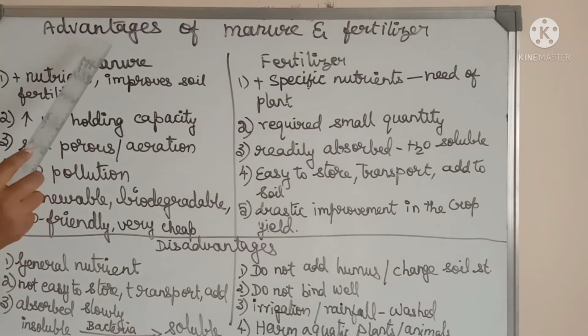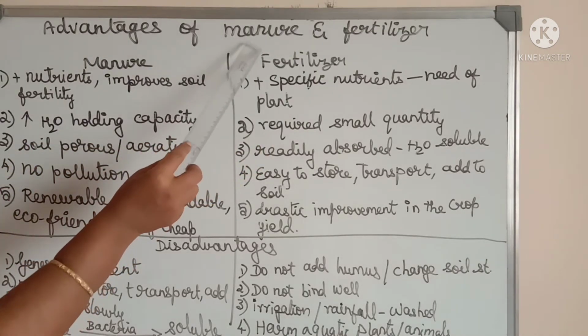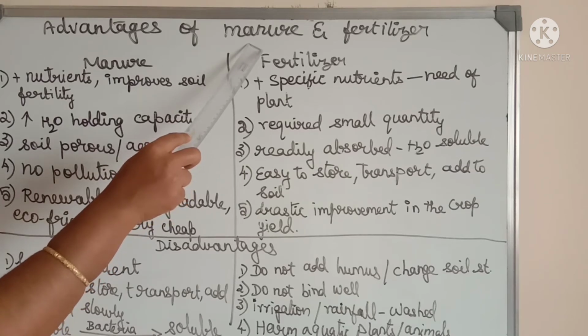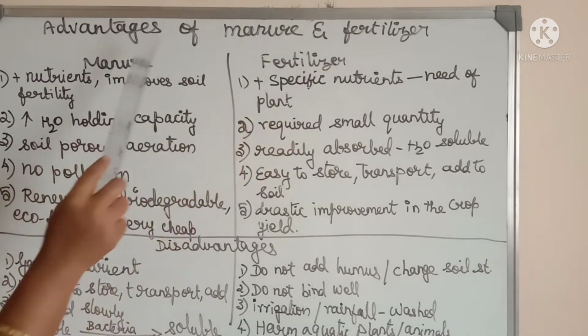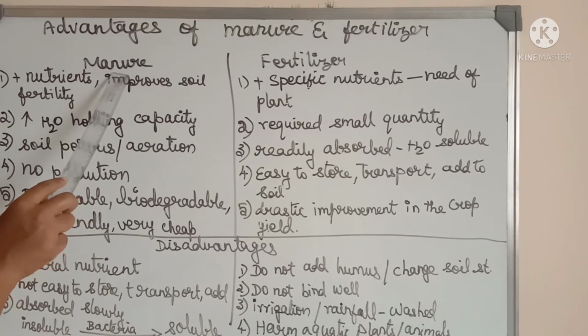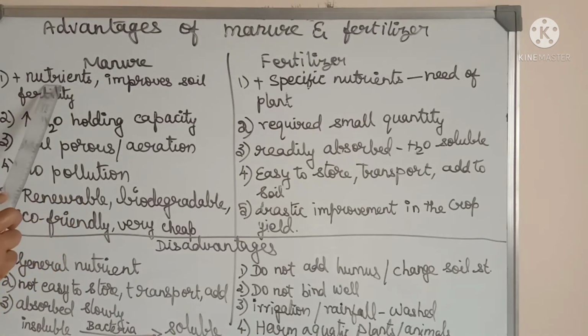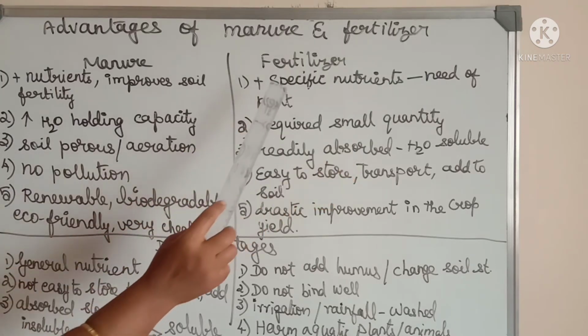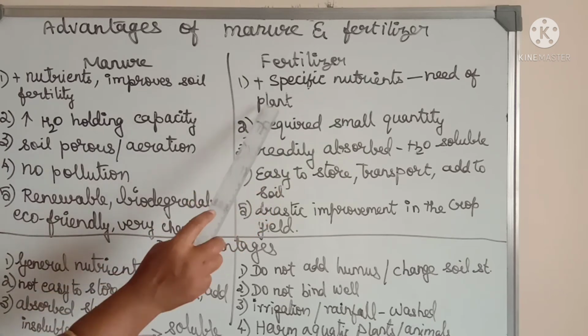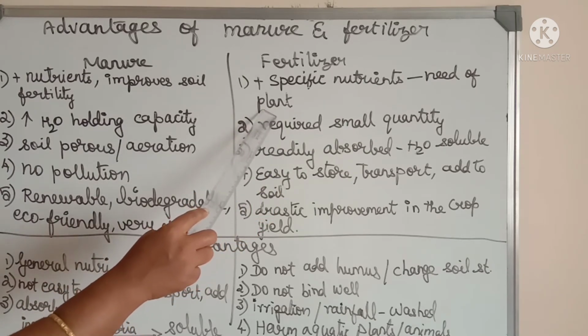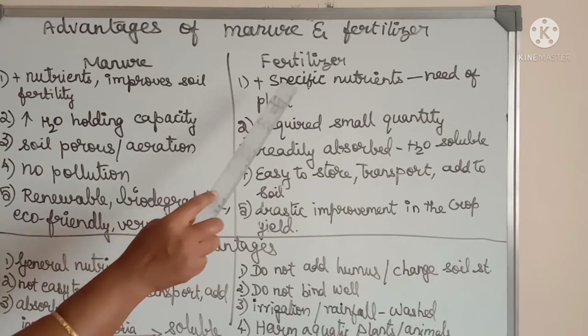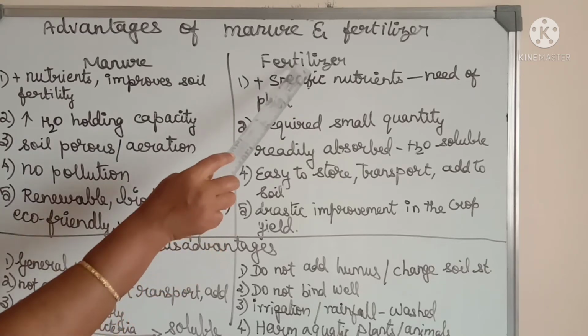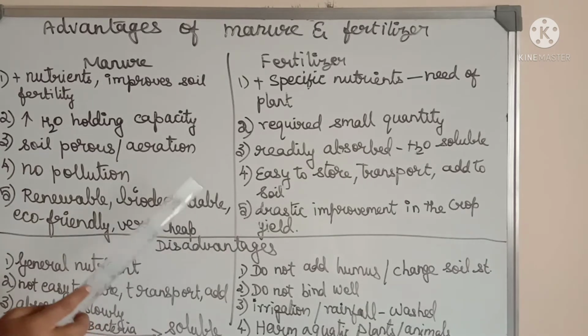Now we will see the advantages of manure and the fertilizer. Manures, as I already told you, they are the organic substances. Fertilizers are the chemical substances. Manures can be added to the plant to add the general nutrient, whereas the fertilizer specifically can be added to the plant based on the need. As I told you, nitrogen based fertilizers are available, phosphate based fertilizers are available, potassium based fertilizers are available. So based on the need of the plant, it can be added to the plant separately.